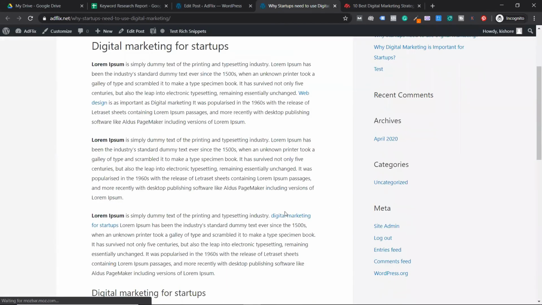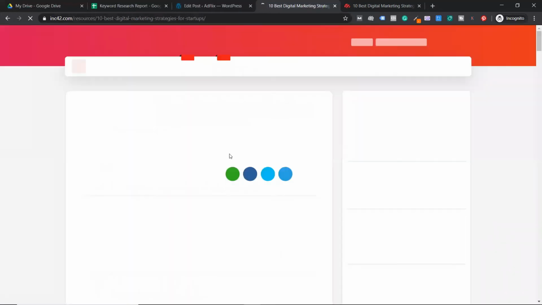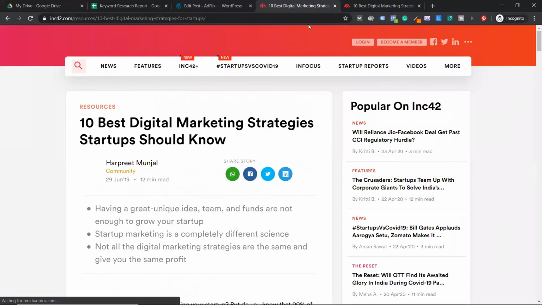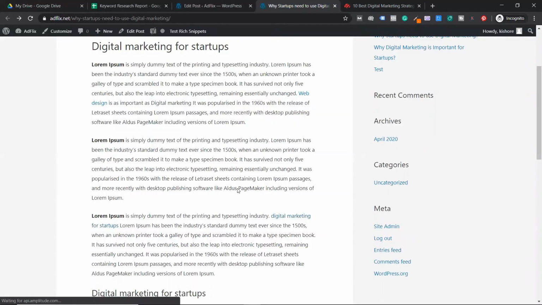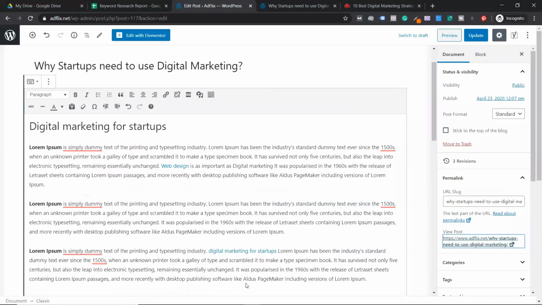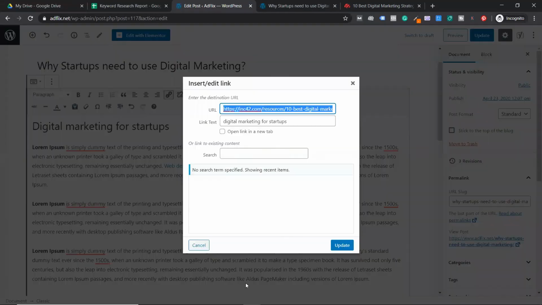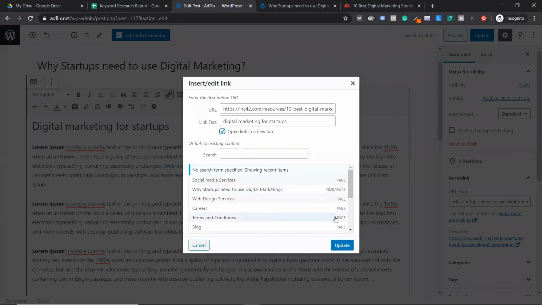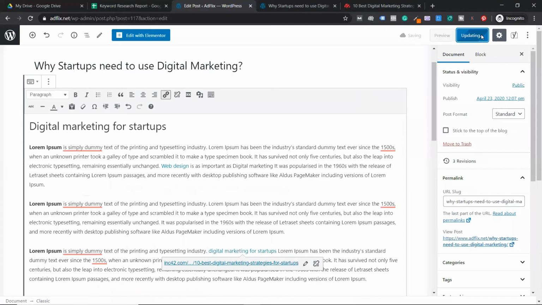Now can you see digital marketing for startups? This is an external link; if I click on it, I go to some other page. If you want to make it open in a new tab, you can do that also. Right now, when someone clicks on this link, it loads directly in the same page. To open a new tab, all you have to do is click on this link, click on the edit icon, click on edit settings, and there is an open in a new tab option. You can update this and update the page.